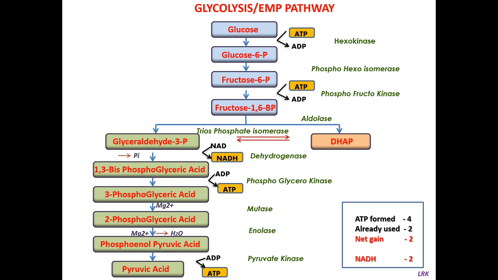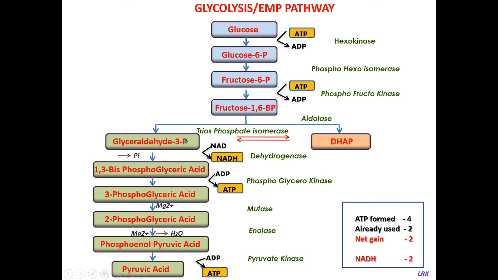So now this glyceraldehyde 3-phosphate undergoes oxidation and 1,3-bisphosphoglyceric acid is formed. Okay, this is the first energy yielding reaction. This glyceraldehyde 3-phosphate undergoes oxidation, resulting in the formation of, see, these aldehydes on oxidation give rise to acids. So glyceraldehyde undergoes oxidation, and the resultant product is an acid, that is 1,3-bisphosphoglyceric acid.